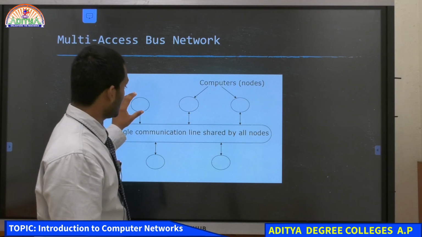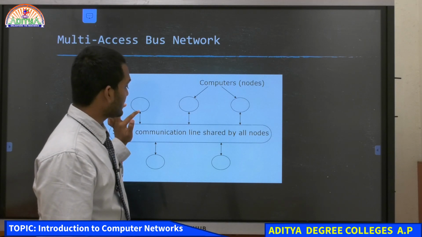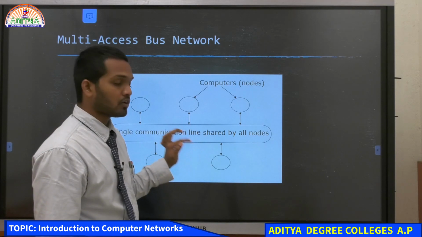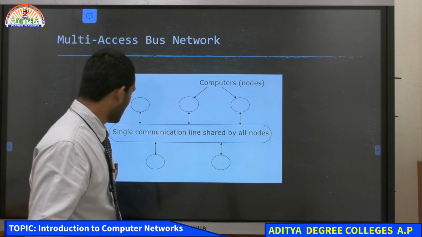Now, this computer 1 wants to send data to computer 4.